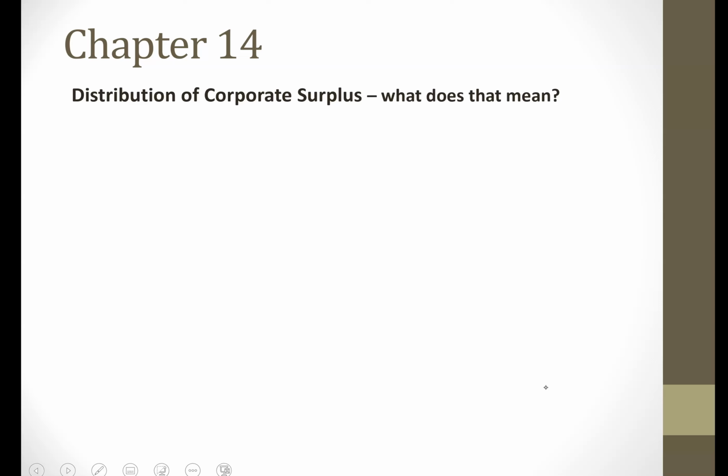Now, when we talk about distribution of corporate surplus, we're basically referring to corporate surplus as what accountants refer to as retained earnings. So we're going to distribute some of our corporate surplus or retained earnings. Now, most common is the payment of cash dividends.